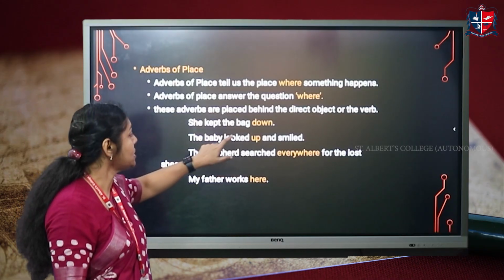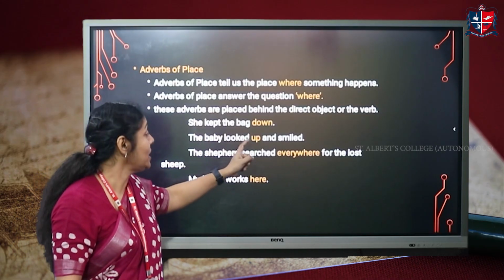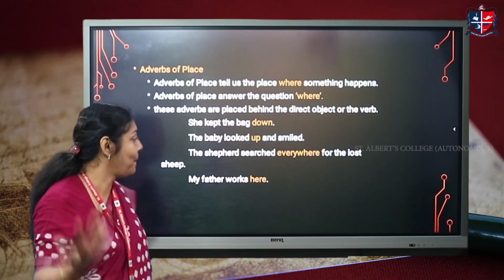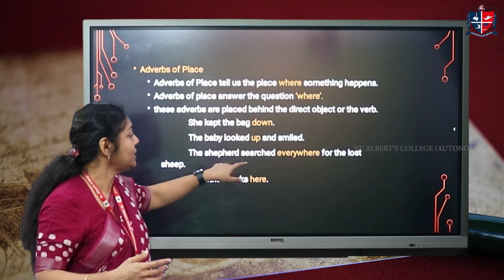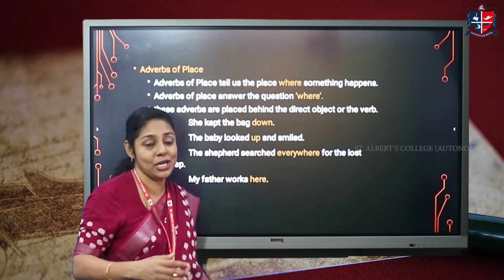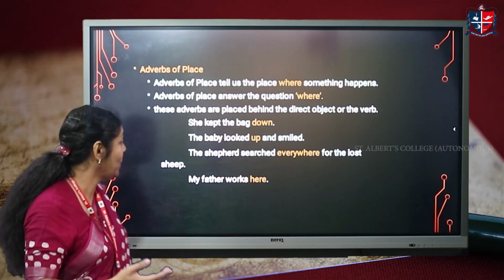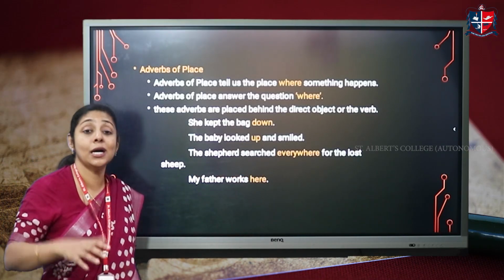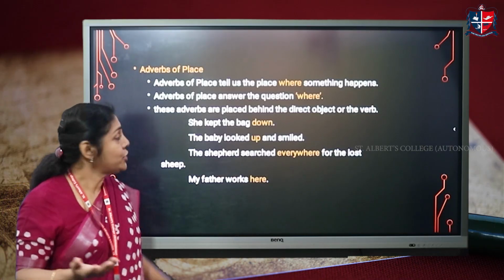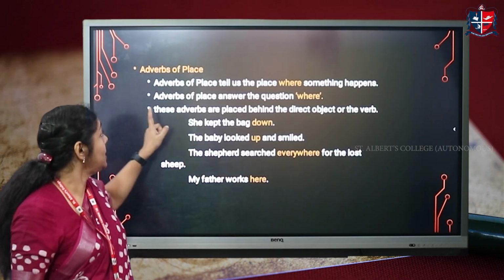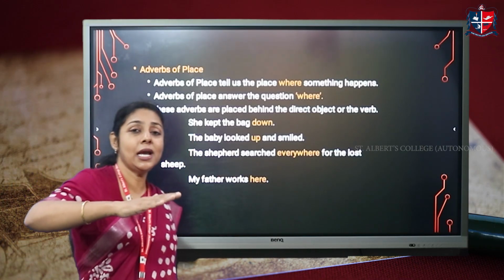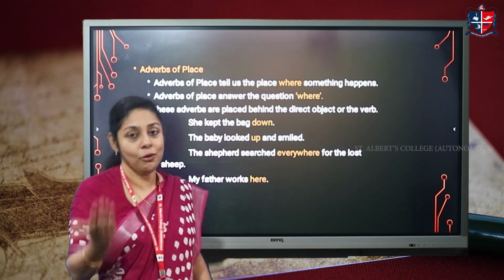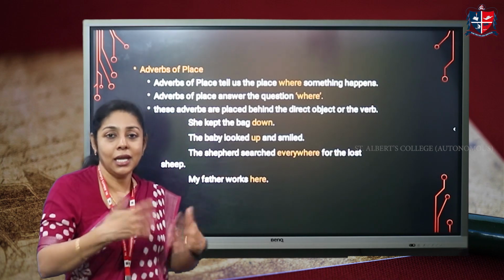The baby looked up and smiled. Now here it comes after the verb. Looked where? Looked up, right? The shepherd searched everywhere for the lost sheep. Searched where? Everywhere, right? It comes after the verb. My father works here. Works where? Here. So we need to understand that adverbs of place usually come after the direct object or sometimes they come after the verb. It can happen anyways, right?